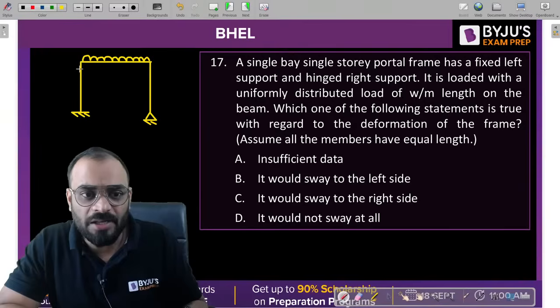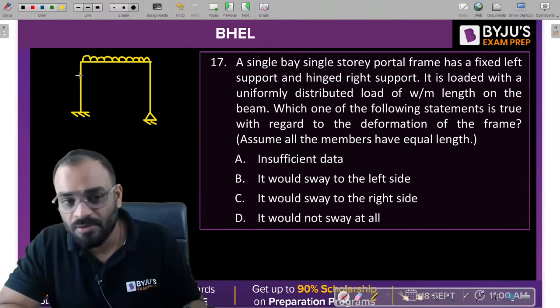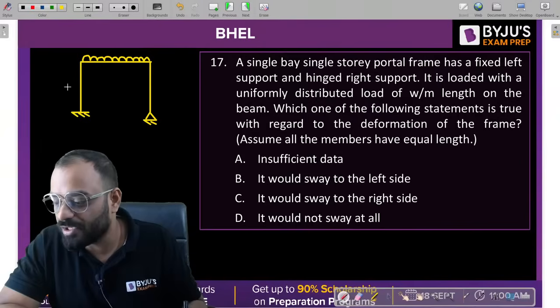Can anyone tell me, what should be the stiffness of this particular column? What should be the stiffness of this particular column when we have a fixed support at this end?